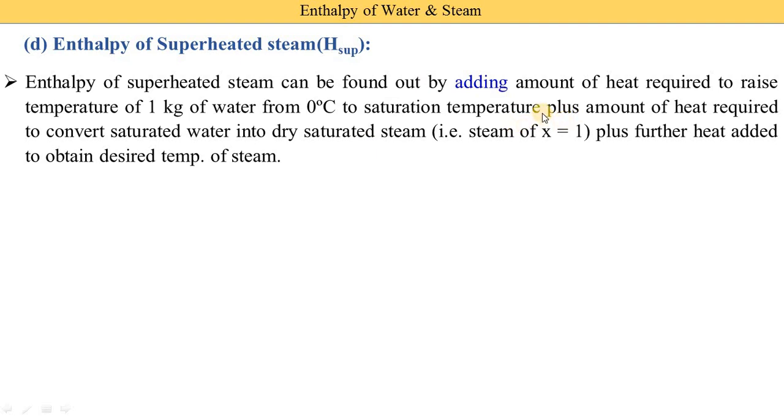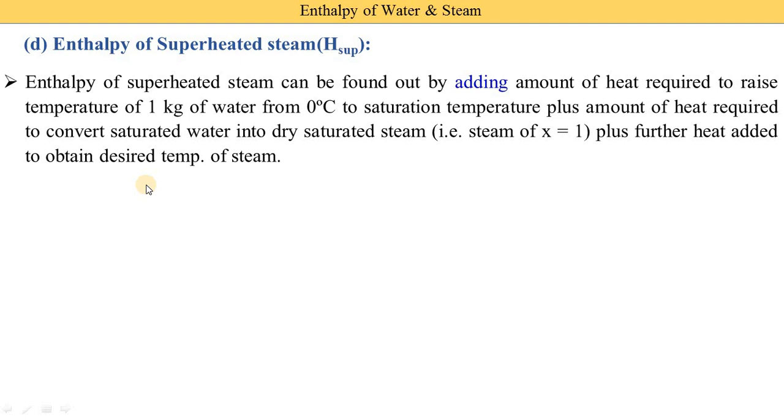This part is common in all the definitions. First the water is converted from 0 degrees centigrade to 100 degrees centigrade at atmospheric pressure, plus the amount of heat required to convert saturated water into dry and saturated steam, that is dryness fraction x equal to 1, plus further heat added to obtain the desired temperature of the steam.